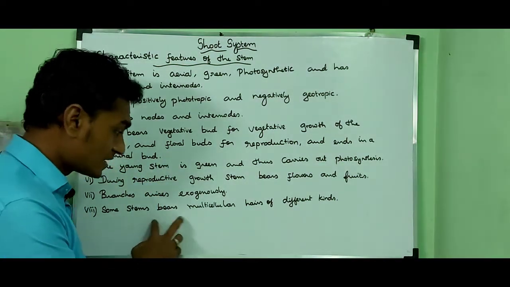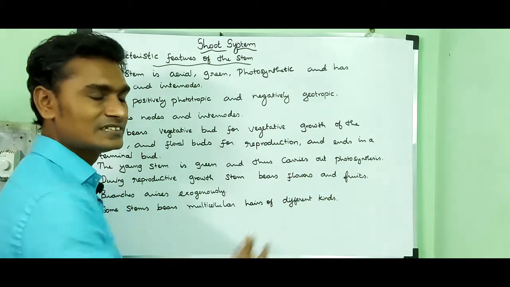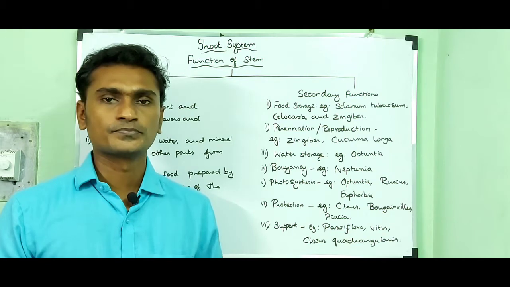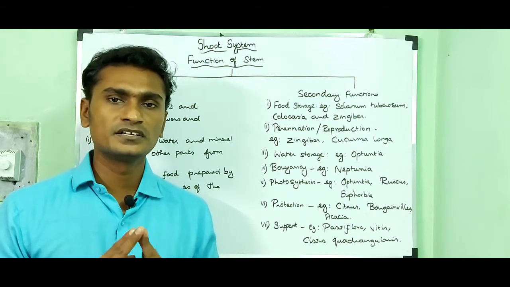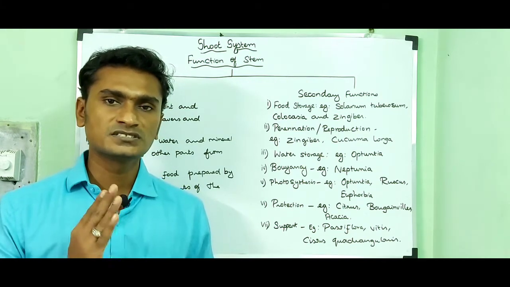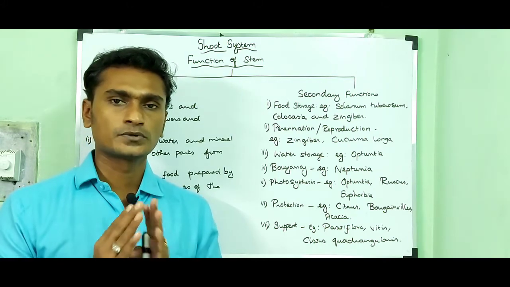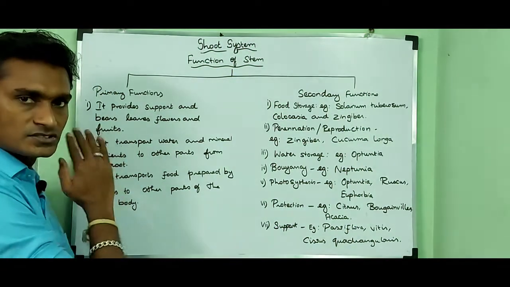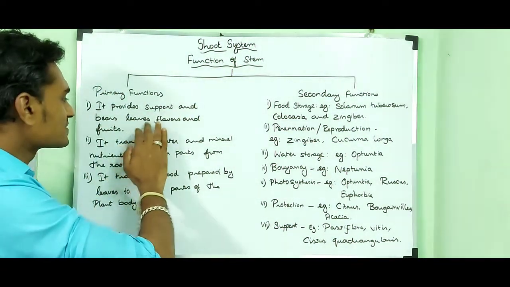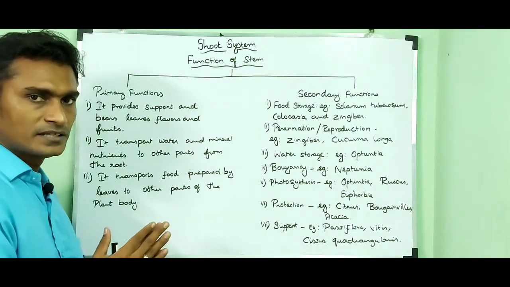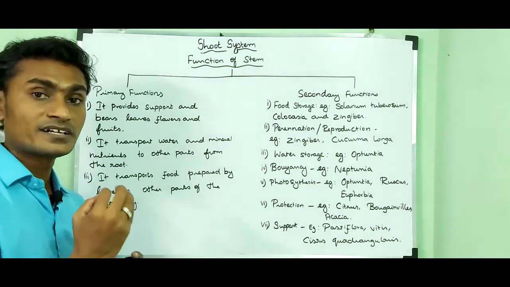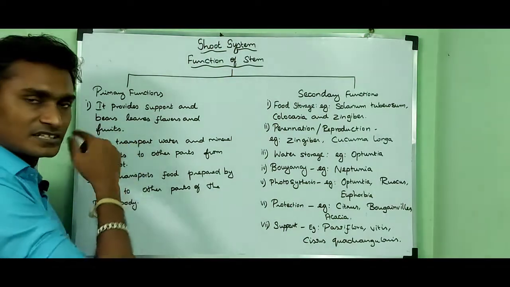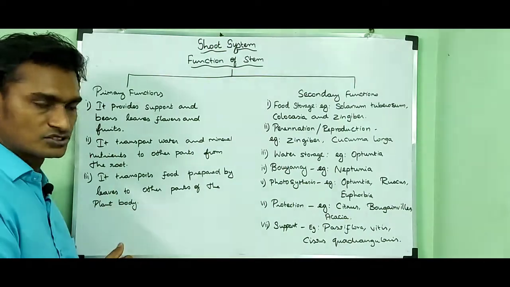Some stems bear multicellular hairs of different kinds. Let us talk about the function of stem. Function of stem can be divided into two types: primary function and secondary function. First, I am going to tell about the primary function of the stem. It provides support and bears leaves, flowers and fruits. Mainly, the stem provides support to that plant and it bears leaves, flowers and fruits.